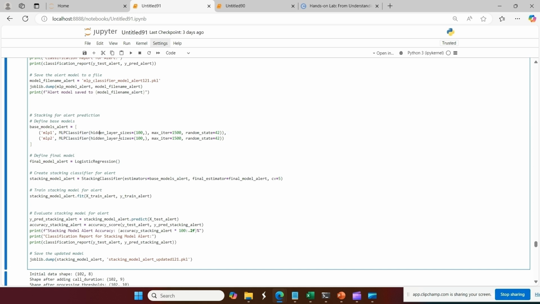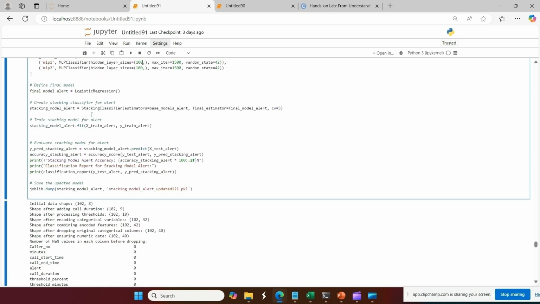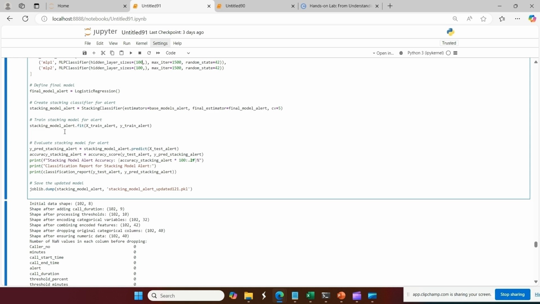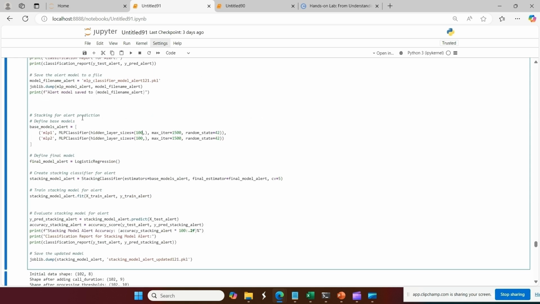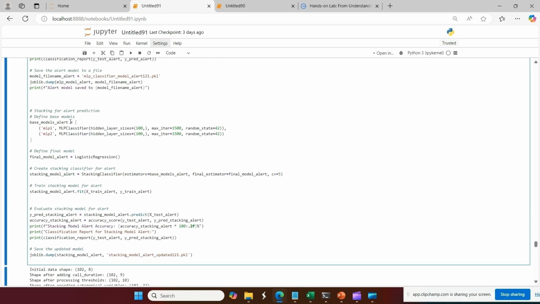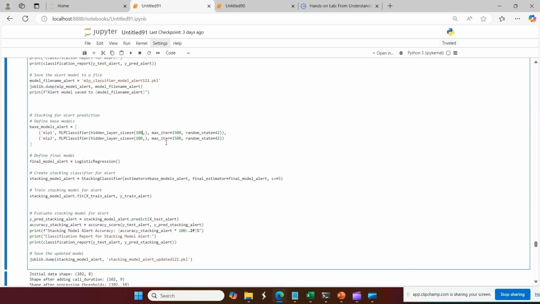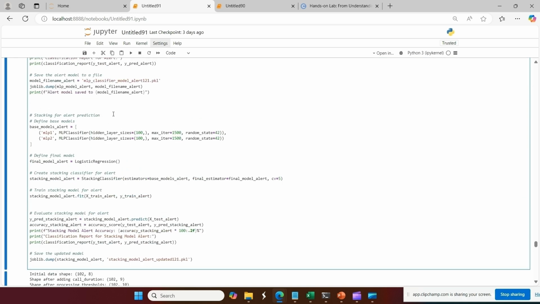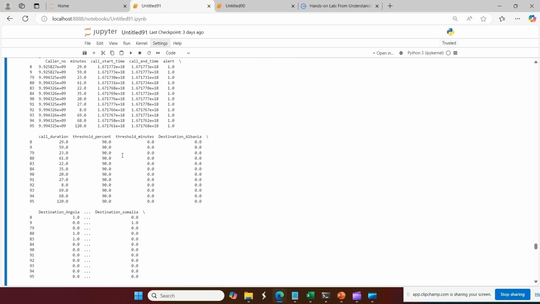Two AI models I have taken, ANN models. You know why? Because I will take the predictions from two models, and then the final model, that is logistic regression, will learn from the predictions of these models and then classify the transaction record as fraud or not fraud. So you should understand that similar models have similar functionality. Whichever ML models you use, they should support each other. These are two AI models, and the third model is logistic regression, which is doing the classification task.